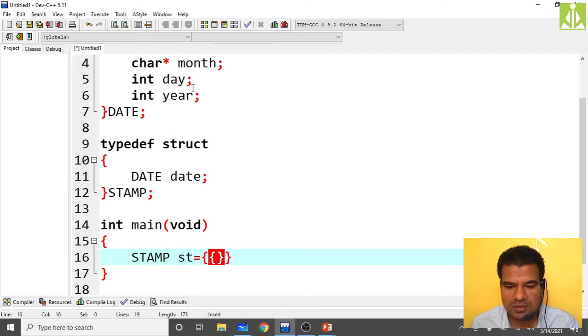Okay, so what is my first field? That is month. So I have to give any month, January, and give the day, 8th of January. Sorry, 08 it will not accept, so we have to give 8, because if you give 08 it will consider it as an octal value. So 8, then we have year, so that year I am giving 1987.